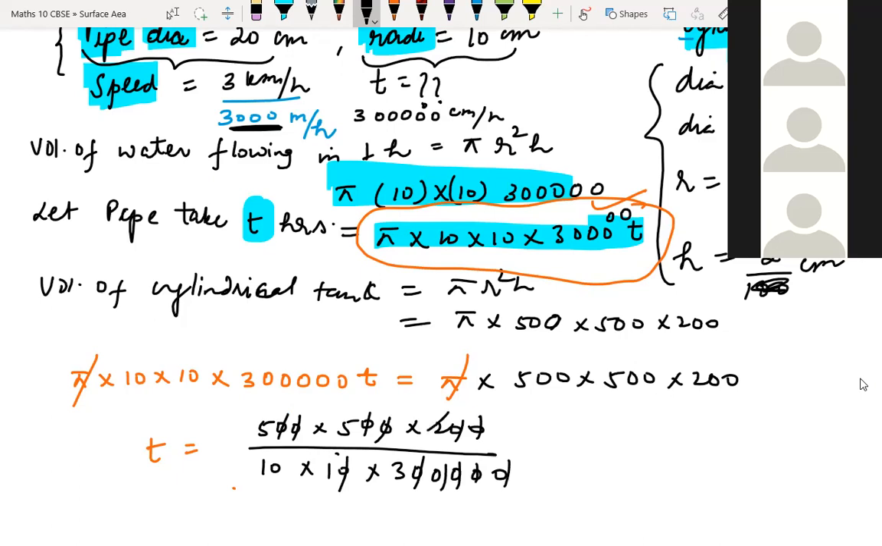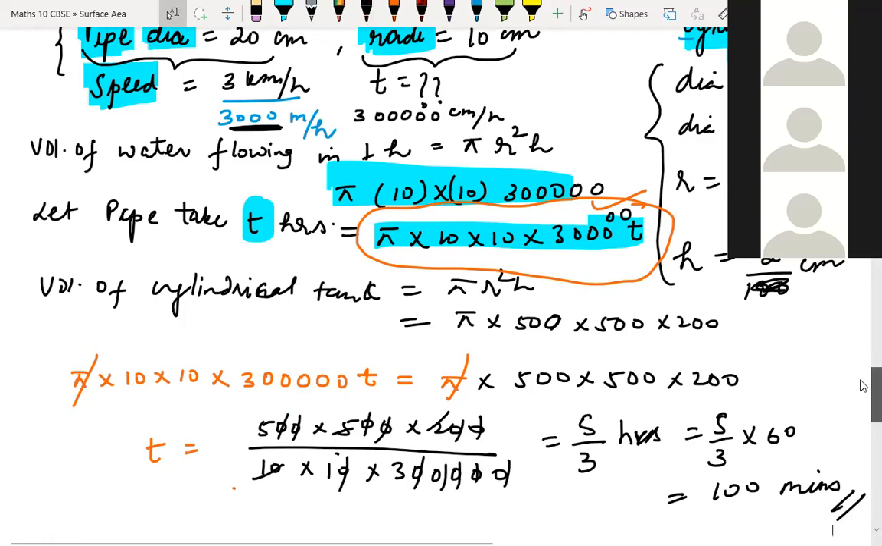The 2 5s are 10, cancel. So what is coming here? 5 by 3 is coming. 5 by 3 hours. Right, children? 5 by 3 hours. You can convert it to minutes. What to do? We'll get 25 is 100 minutes. Check the answer, children. This is correct. The answer is correct.